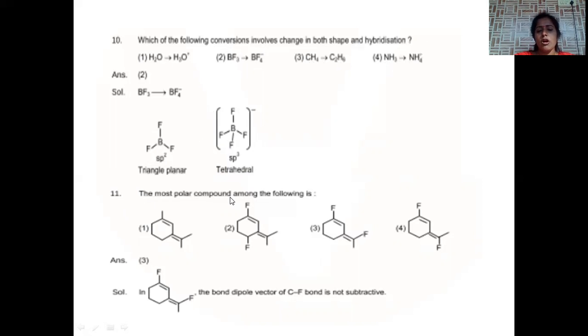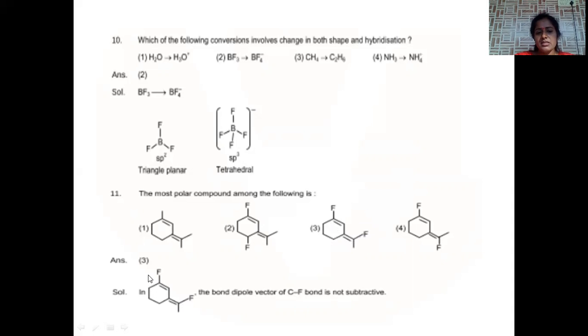The most polar compound among the following. Polarity will be high when bond displacement is extremely high. When electronegative atoms are in a conjugated system, polarity will be extremely high. Here, fluorine will drag the bonded electrons towards its side, so that bond delocalization is possible, and the lone pair of electrons is involved in delocalization. This is the exact conjugation system where delocalization is more convenient, hence it will be the more polar system.